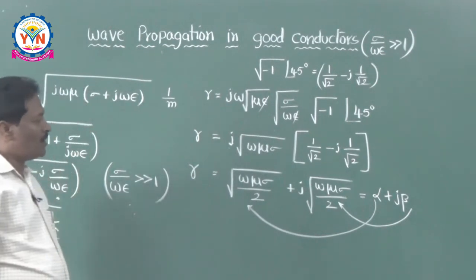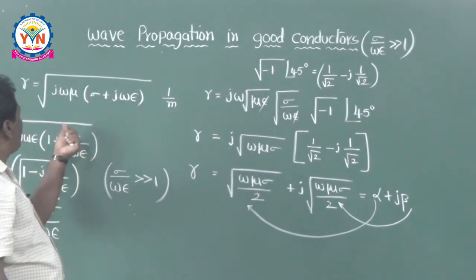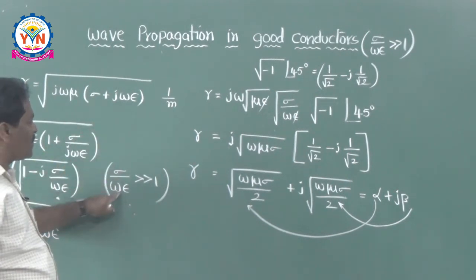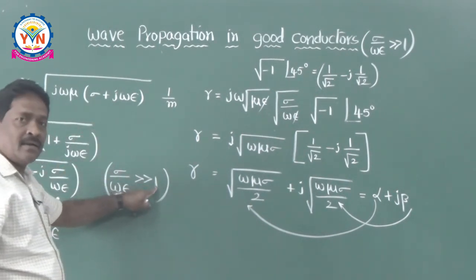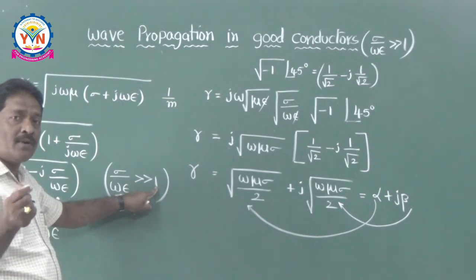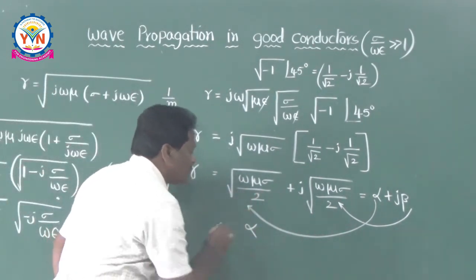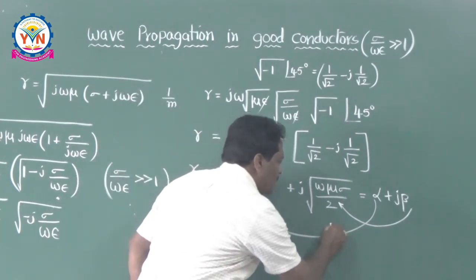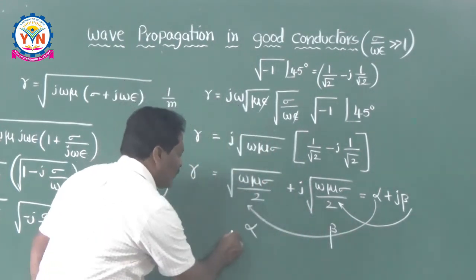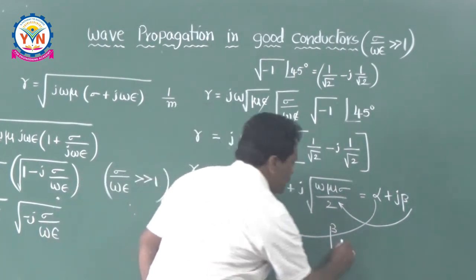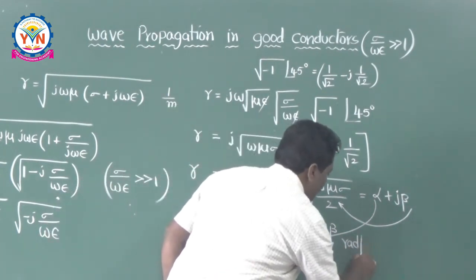So just by taking the gamma definition and applying sigma by omega epsilon very much greater than 1, I have found two components: the attenuation constant alpha and the phase shift constant beta. Alpha is in units of Nepers per meter and beta is in radians per meter.